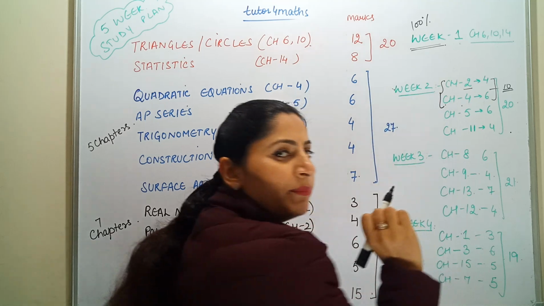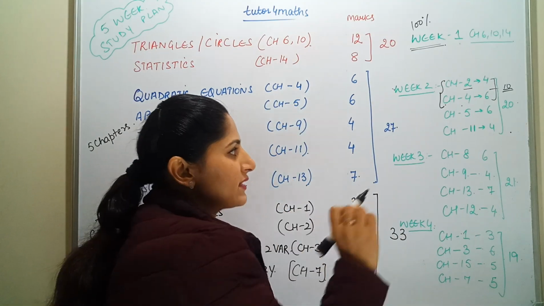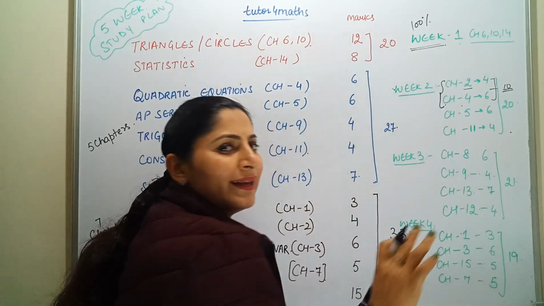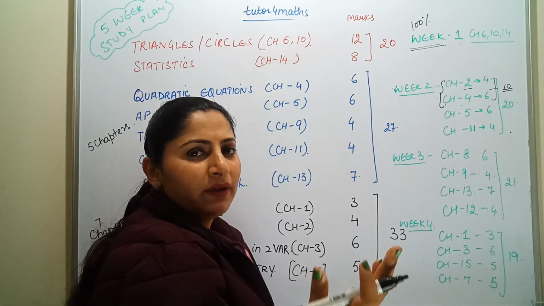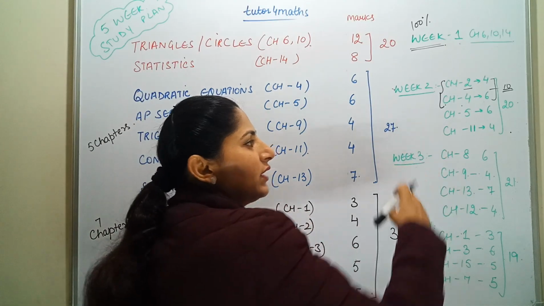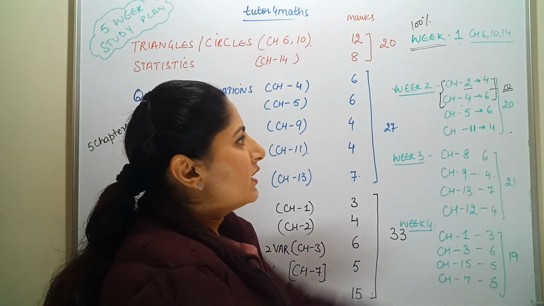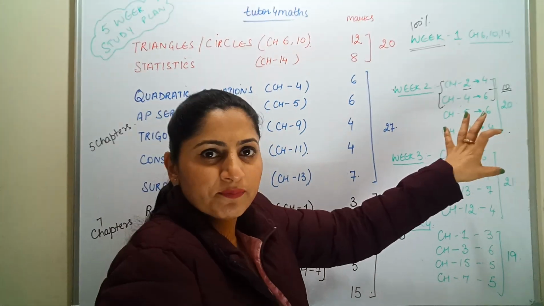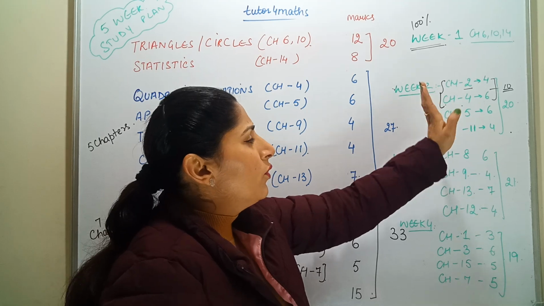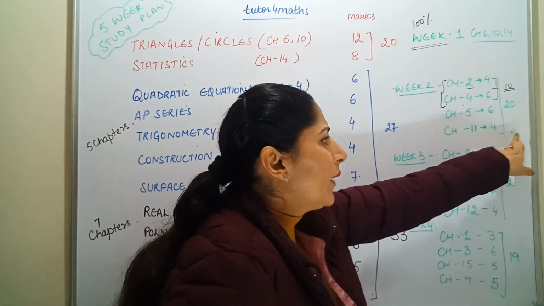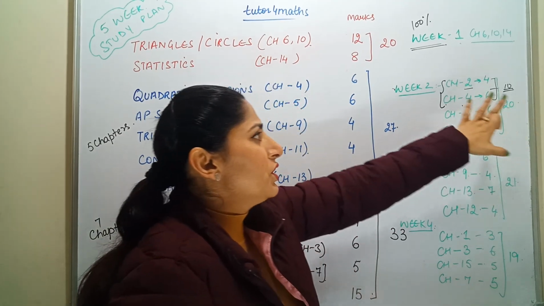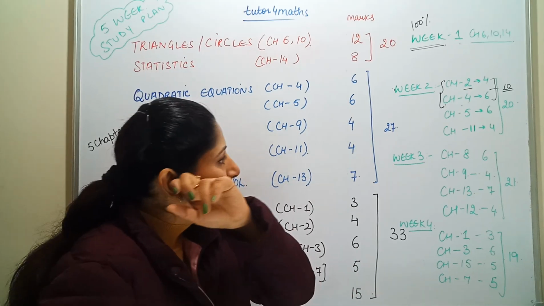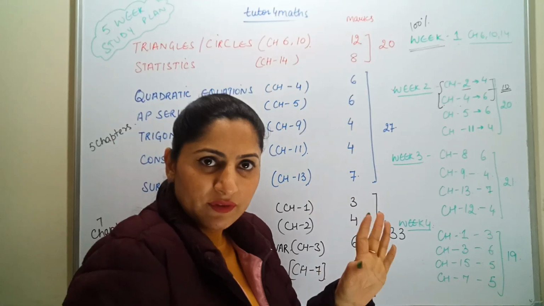So chapters 2 and 4 are done. Next is chapter 5, which is a totally different subject, a different topic, AP series, and then chapter 11, Constructions, completely. So these two are still interlinked and these two are independent. In week 2 you will be doing 20 marks of complete preparation from chapters 2, 4, 5 and 11.